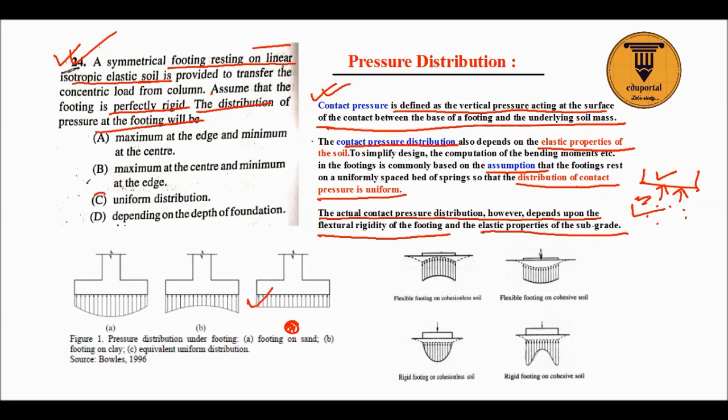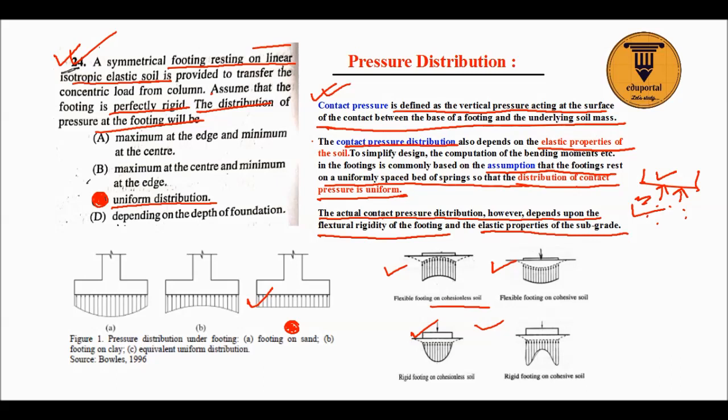So uniform distribution. Why? Because it is a perfectly linearly elastic isotropic soil, so it can be assumed that the footing is resting on uniformly spaced springs. So because of that the distribution of contact pressure is uniform. Otherwise, in case of cohesive or cohesionless soil, or depending on rigid or isolated footing, the answer will be one of the other four. But here, because it is linearly isotropic elastic soil, this will be the correct answer, uniform distribution. So option C is the right answer.